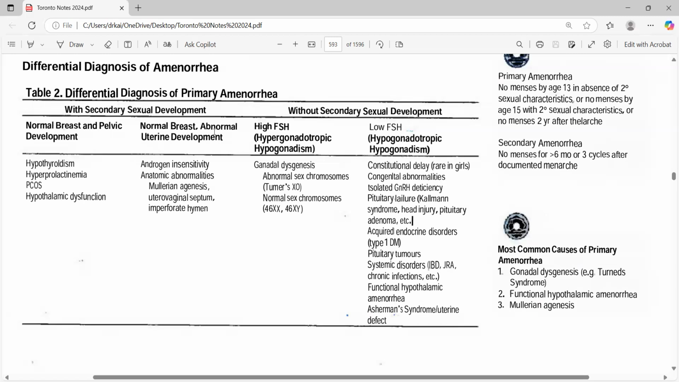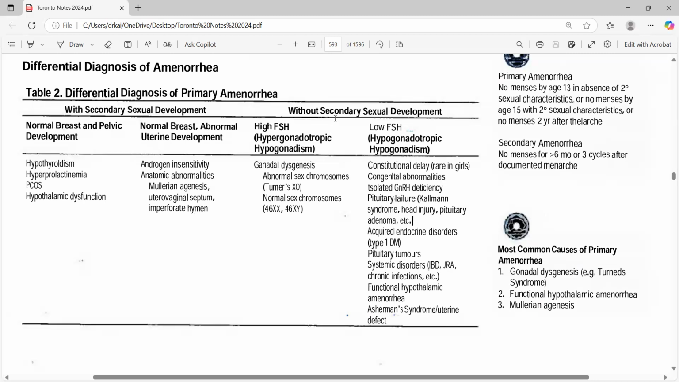Then normal breast and abnormal uterine development. In that one is androgen insensitivity, congenital adrenal hyperplasia, and the anatomical abnormalities. How do you figure out Mullerian agenesis? We have to do an ultrasound to figure it out. Don't go for a transvaginal ultrasound; transabdominal ultrasound is preferred in primary amenorrhea because the patient is not sexually active. Then uterovaginal septum and imperforate hymen.